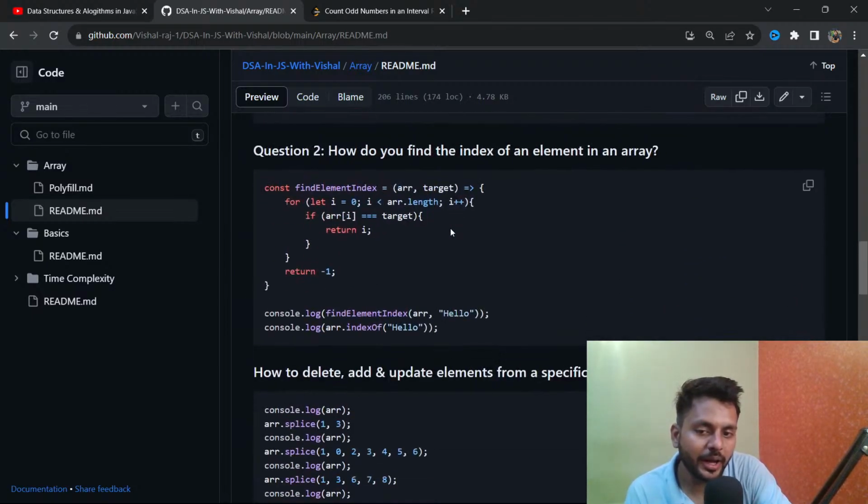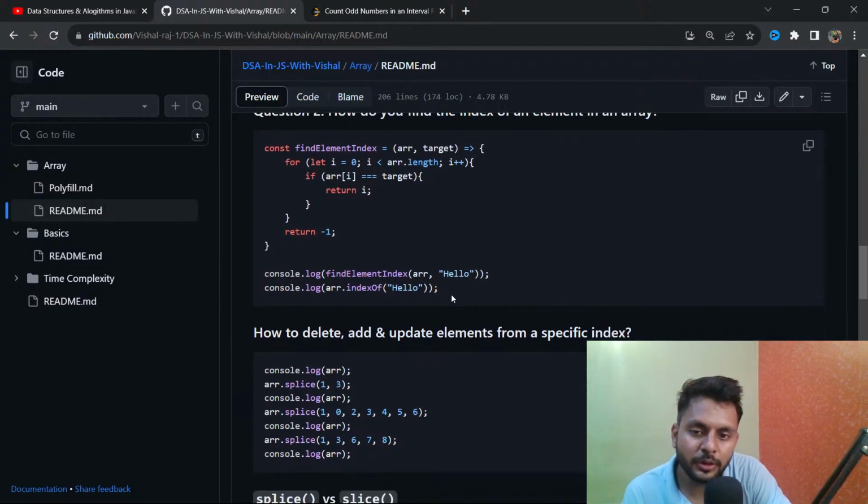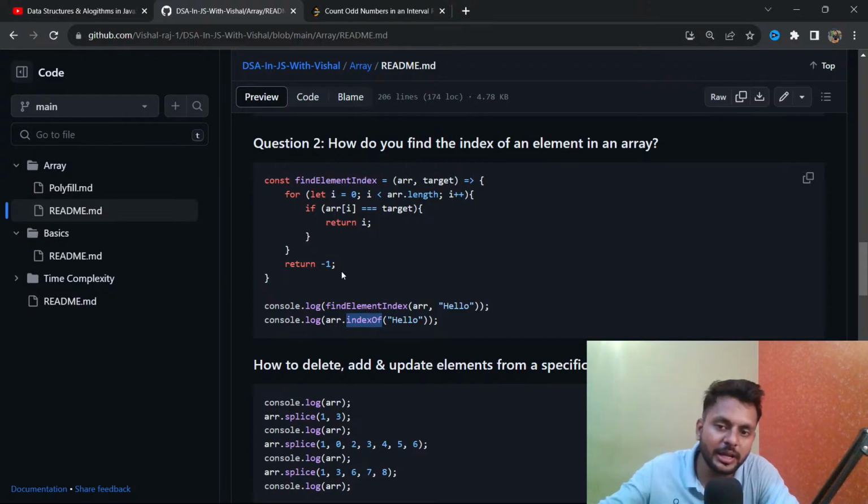Somebody is asking how to build an inbuilt function. Like, if you see, the indexOf function is checking if there is an element in the array or not. If there is, it returns the index.